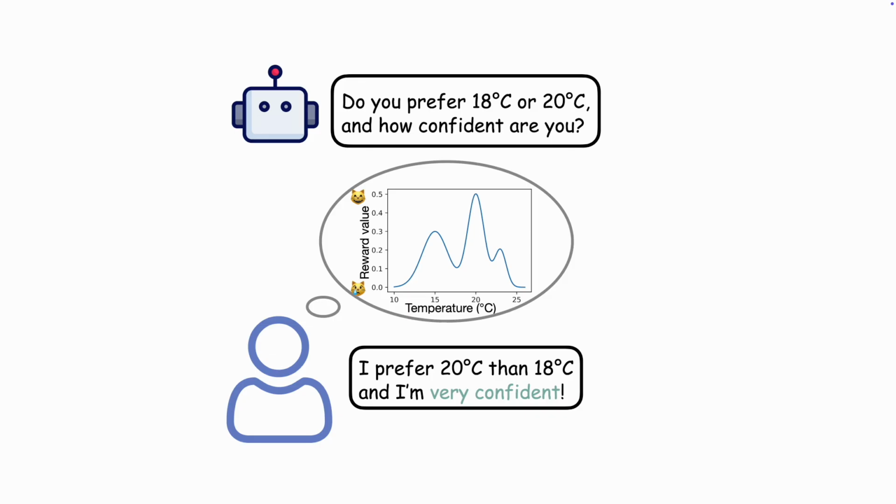Consider a robot learning a human's thermal comfort function by asking preference comparisons. Instead of simply choosing between 18 Celsius and 20 Celsius, the human also specifies their uncertainty. Here, the human is very confident 20 Celsius is better than 18 Celsius based on their hidden reward function.